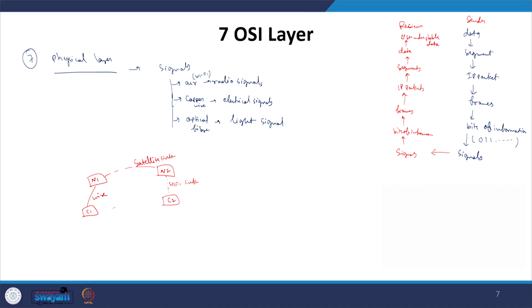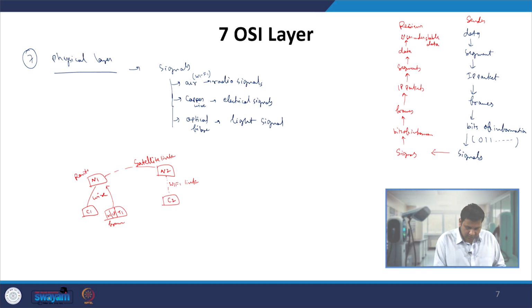So, here what we have is our frame. In the frame we have the IP packet, and the MAC addresses are at the header and tail, which will carry some error correction code. It will be sent through, let us say this is a router, to the router.